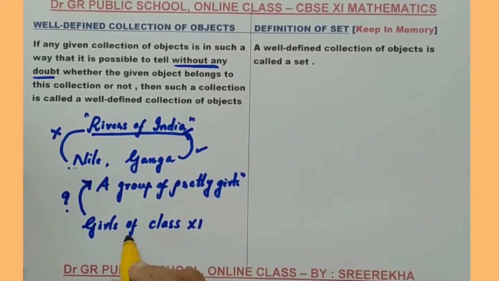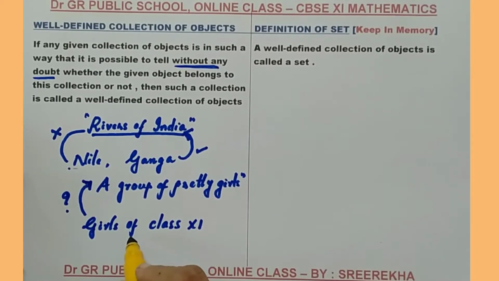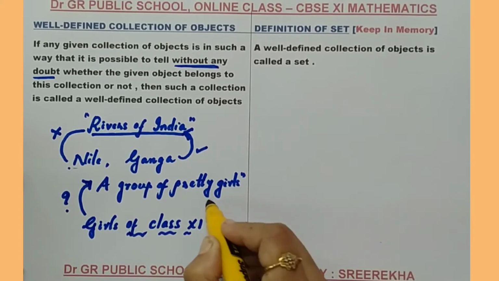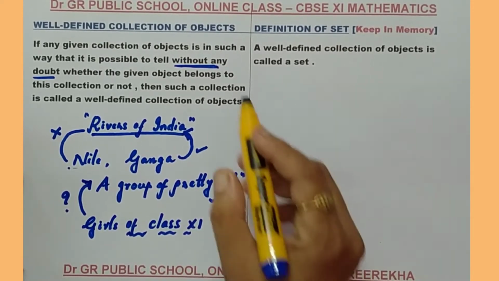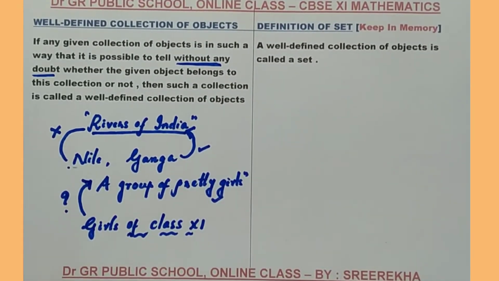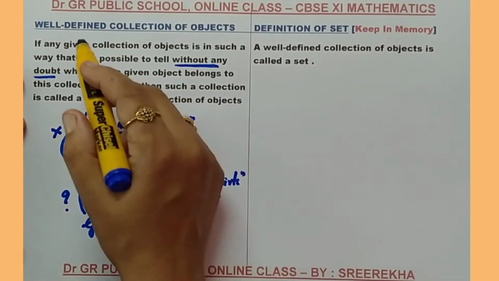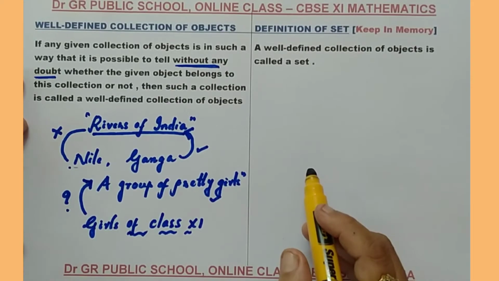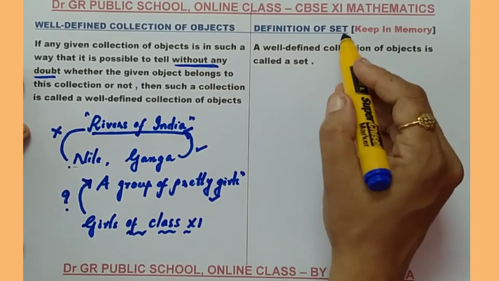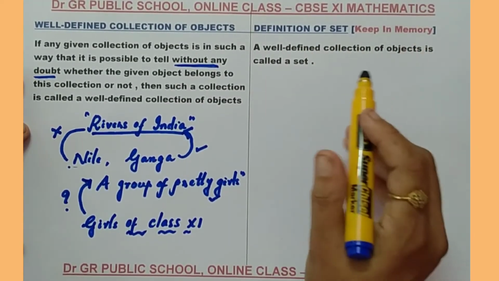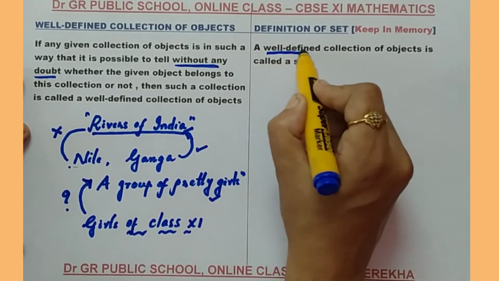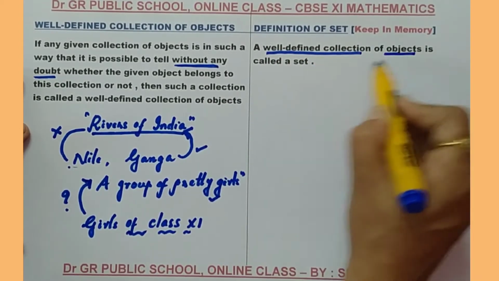Why? Because you are not sure about it, or it is not possible to tell without any doubt that the members belong to this group. So, this is what we mean by a well-defined collection of objects. Now, I will tell you why I gave this definition of well-defined collection. Come to the new definition, the definition of set. Keep this definition in memory. A well-defined collection of objects is called a set.